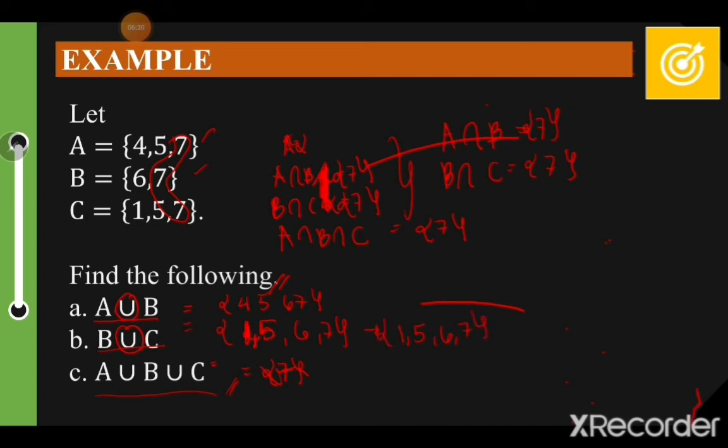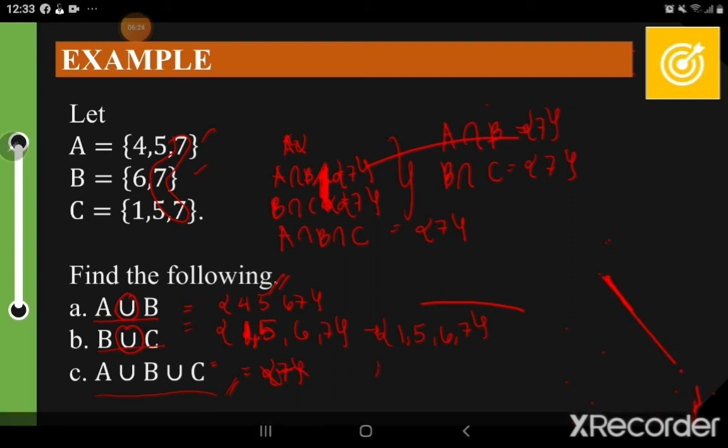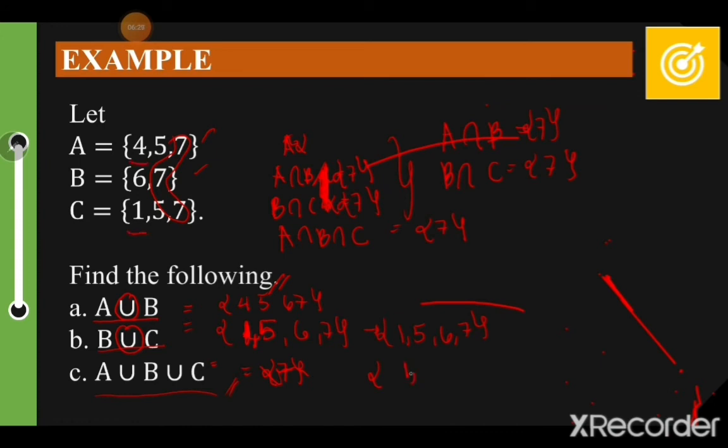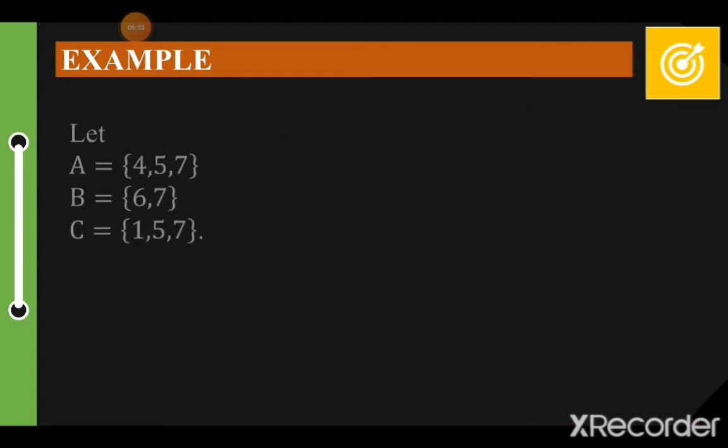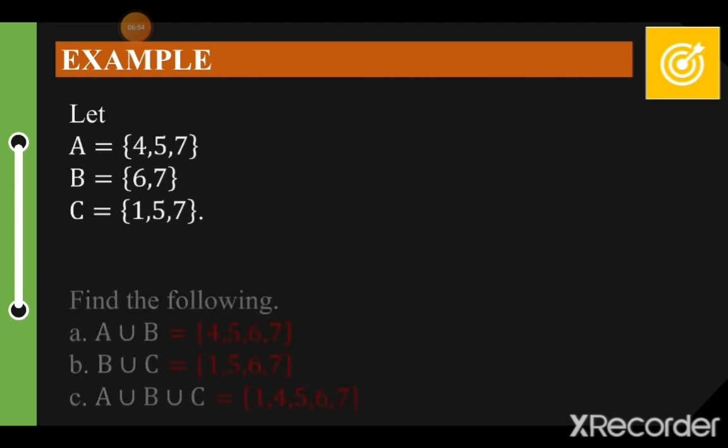And then the union of your A, B, and C is equal to 1, 4, 5, 6, and 7. These are the union of your A union B, B union C, and your A, B, C. Okay. Next.